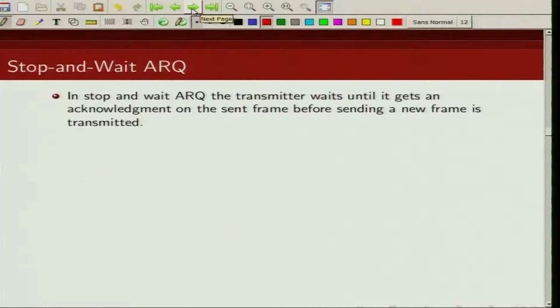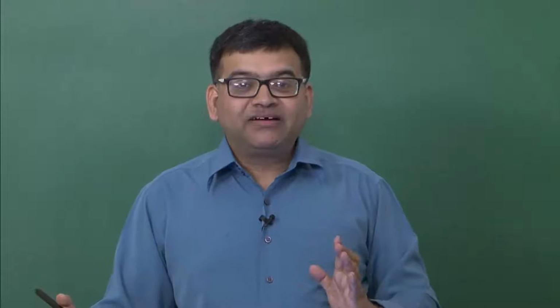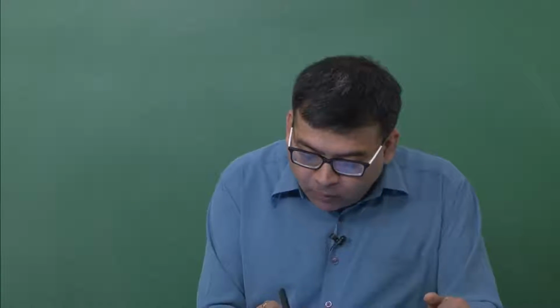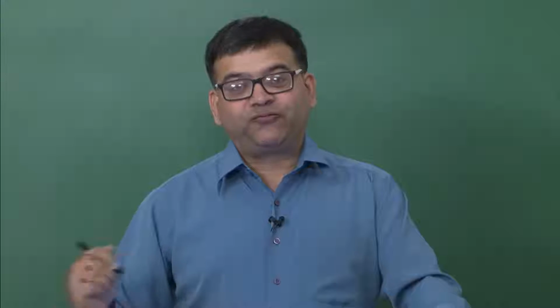Now, let us talk about each of these protocols in detail. So, the first protocol that we are going to talk about is known as stop and wait ARQ. As the name suggests, we transmit the packet and wait until we get acknowledgement of that particular packet or frame. So, in stop and wait ARQ, the transmitter waits until it gets an acknowledgement of the sent frame before sending a new frame.